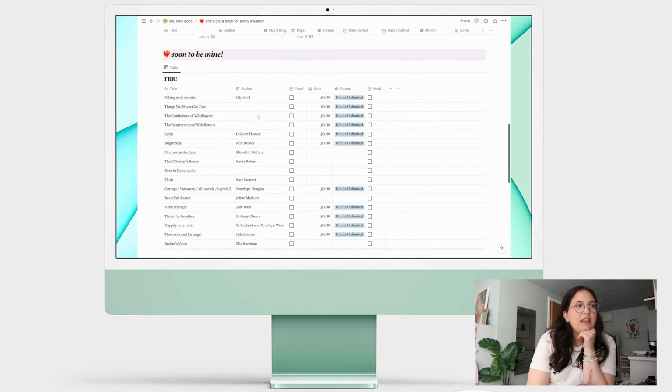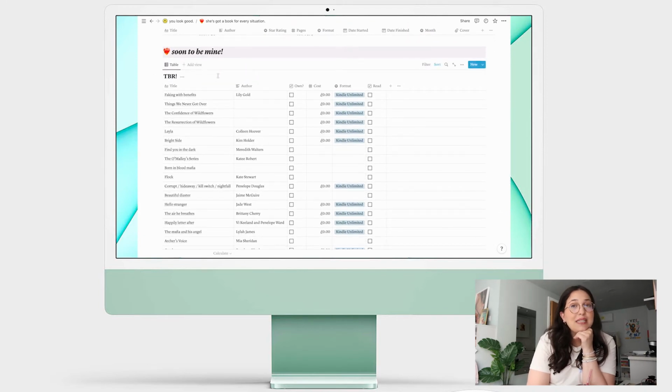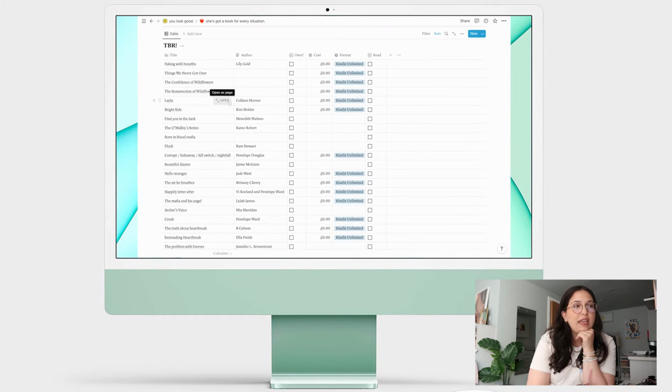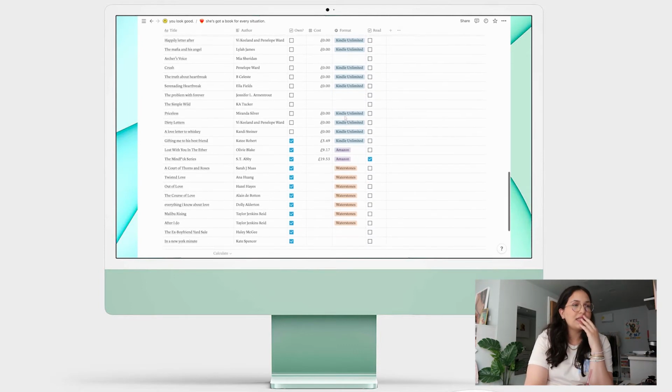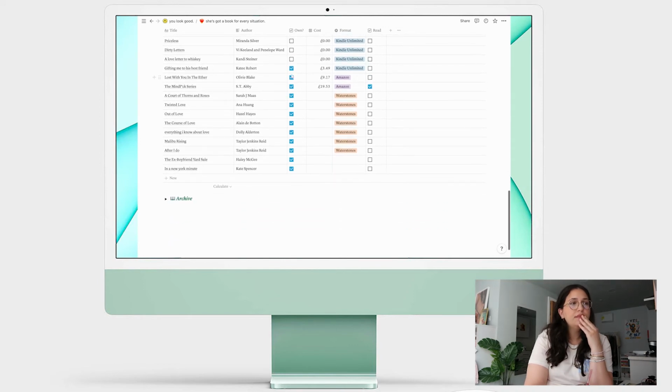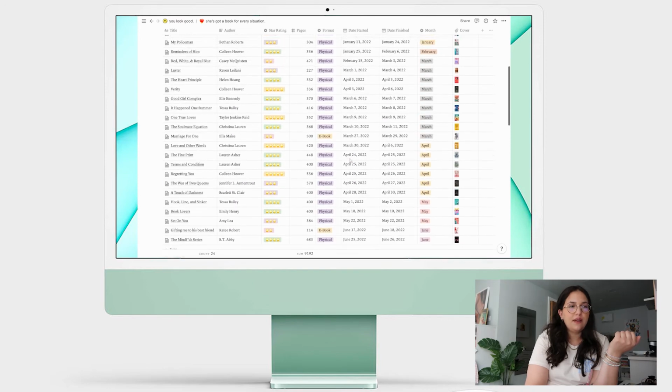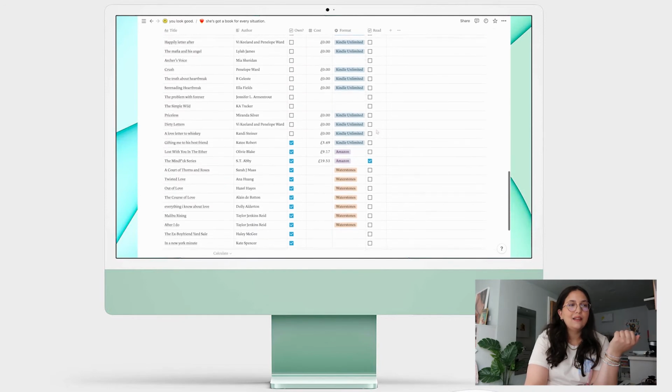And then underneath here, I have the soon to be mine. So this is my TBR of books that I do want to read, but I haven't read yet, or I don't own, or whatever. So I put the title, the author, own, cost, and then the format. So if they're free on Kindle Unlimited, I want to know, because I don't want to pay for the whole book, you know? So that's kind of what I do here. And then we'll check off the ones that I own. And then if I've read it, which I've only read one, which was this.